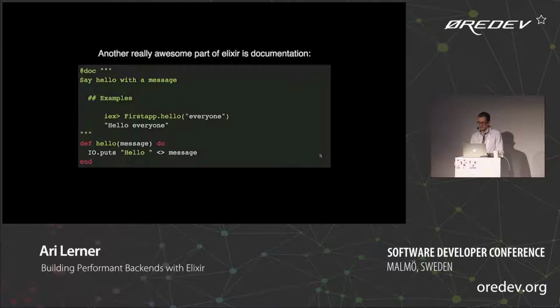Elixir documentation, as I said, is really, really awesome. When we write our code, we'll use annotations. For instance, this is the doc annotation, which allows us to write not only a description of the function we're running and inputs that it expects, but also examples. And one thing that's super neat about this is that there's a way to turn your documentation examples, this right here, into a test. So you don't have to write a separate line of testing code as long as you